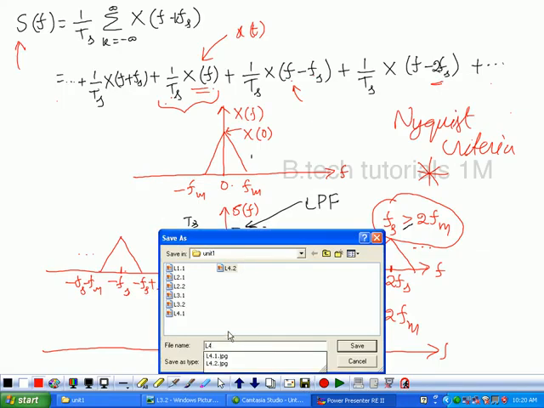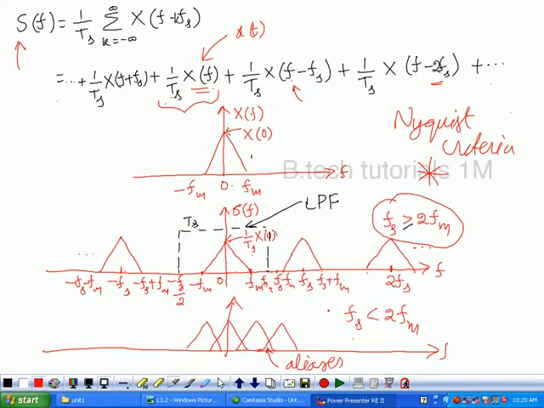Write down the definition of the sampling theorem. Now you can easily understand the definition. Okay.